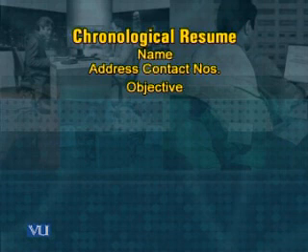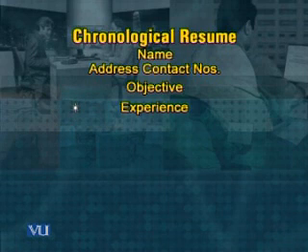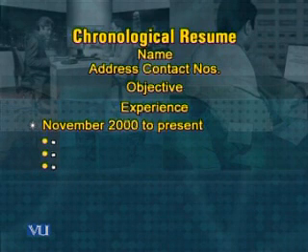After the objective, you go to the experience. Since it's a chronological resume, it shows the picture of your employment history in the beginning. So just after your objective, you give the history of your employment. You see that it goes in reverse order. You start from the present and go to the past.